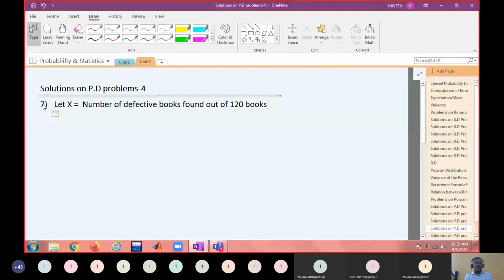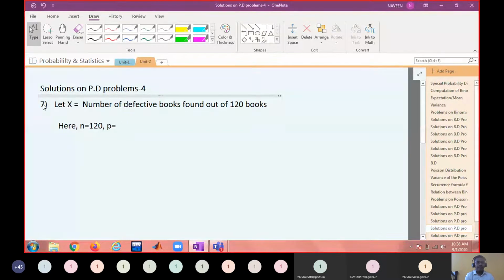Number of defective books found out of 120 books. Okay. So here n equals 120.